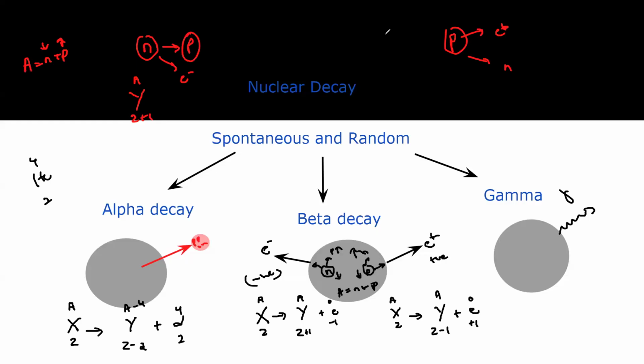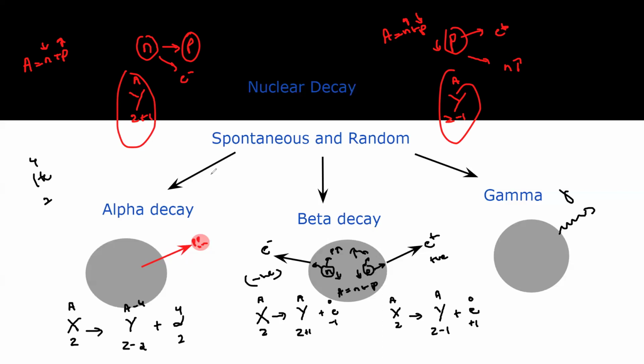Here, what will happen? The nucleon number does not change. Why? Because a proton is decreasing and a neutron is increasing, so the sum remains unchanged. But what happened to the number of protons? It has decreased by 1, so it will be Z minus 1. So whenever a negative beta decay occurs, the proton number increases by 1.